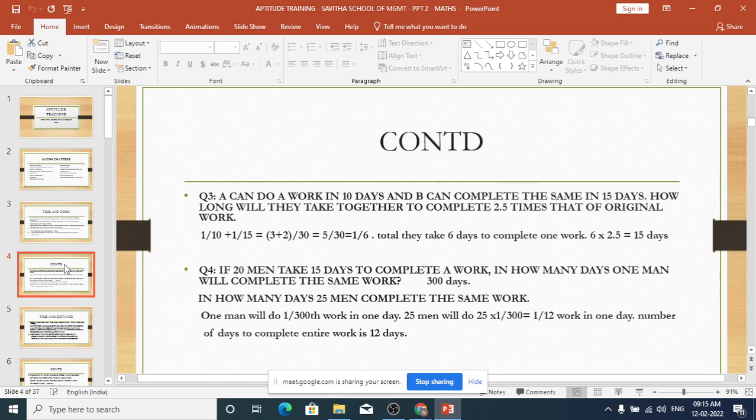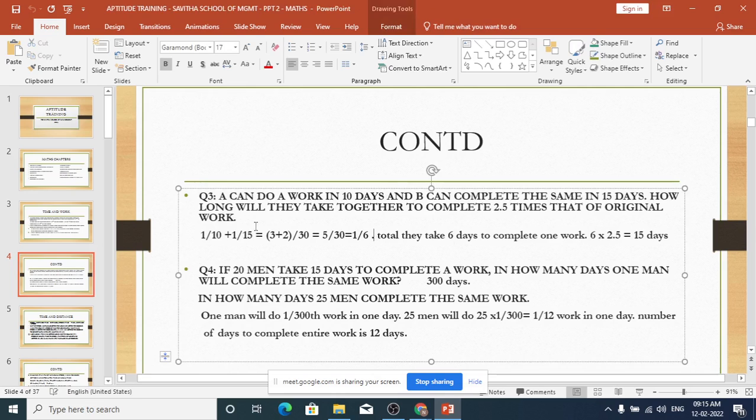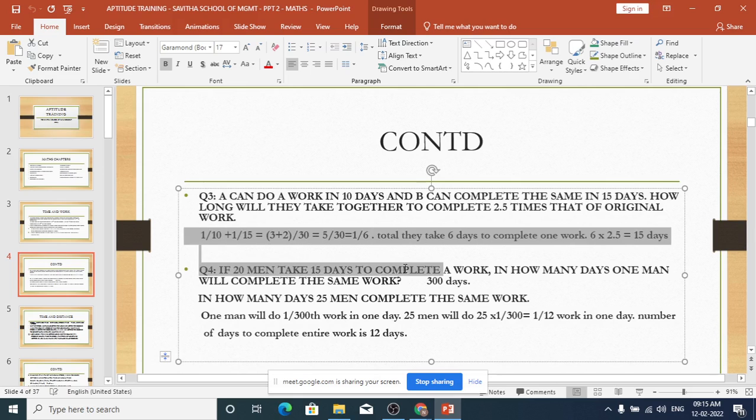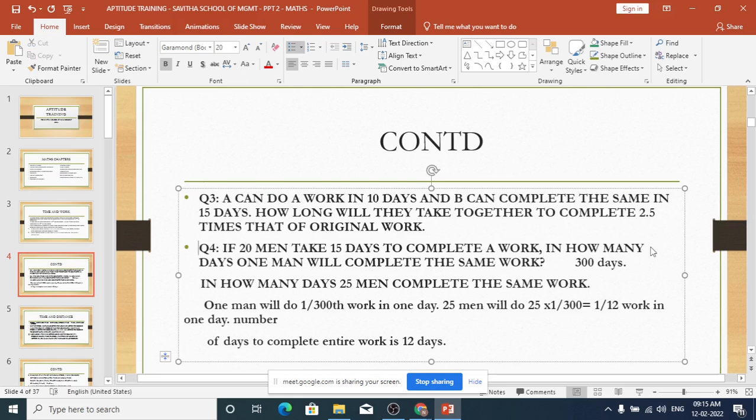A can do a work in 10 days and B can complete the same in 15 days. How long will they take together to complete 2.5 times that of the original work? That is the question asked. So now you can answer this question on your own. A can do a work in 10 days, B can complete the same in 15 days. How long will they take together to complete 2.5 times that of the original work? So can you do that in your paper?